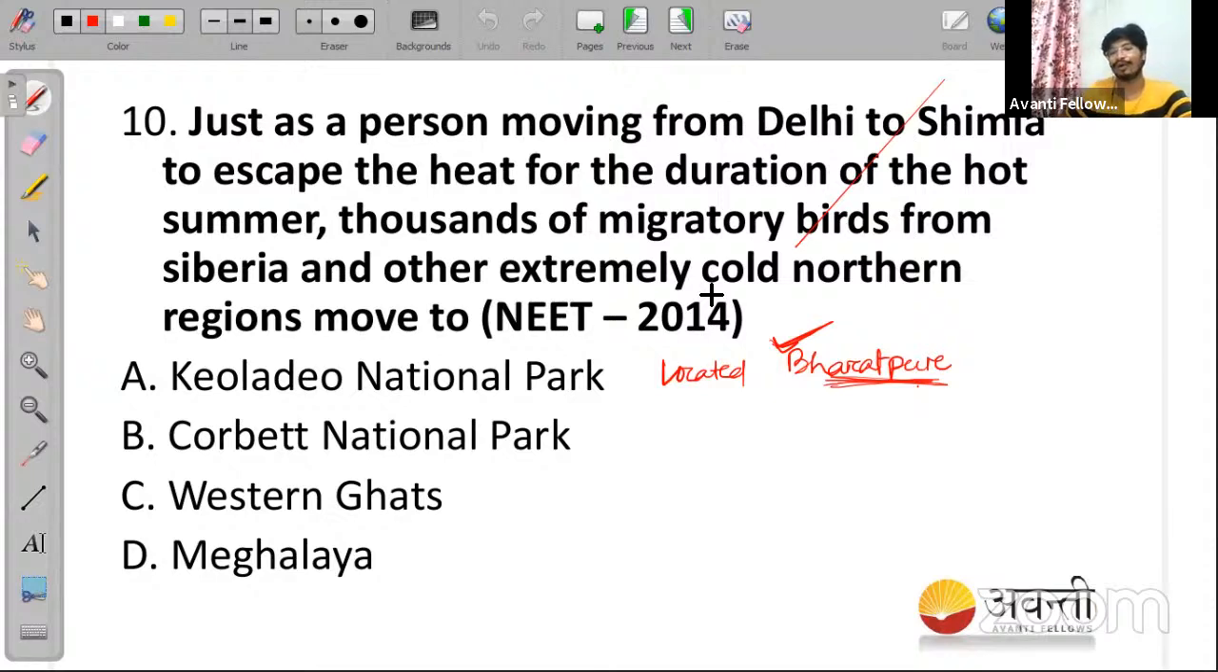I'm ending the poll now. Then I'll explain this particular question. Generally Siberian birds and birds from other extremely cold conditions migrate to Keoladeo National Park, which is located in Bharatpur Wildlife Sanctuary. Bharatpur Wildlife Sanctuary के अंदर ये नेशनल पार्क प्रेजेंट है, that is your Keoladeo National Park, Bharatpur in Rajasthan, right? So option A will be the correct answer. Not Corbett National Park, not Western Ghat, not Meghalaya. ठीक, option A is the correct answer.